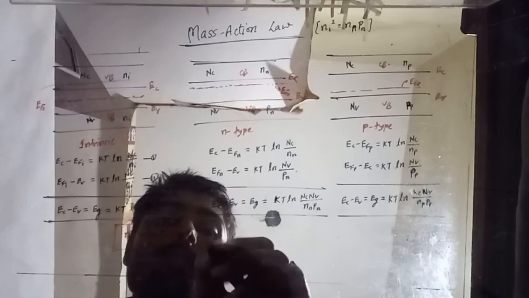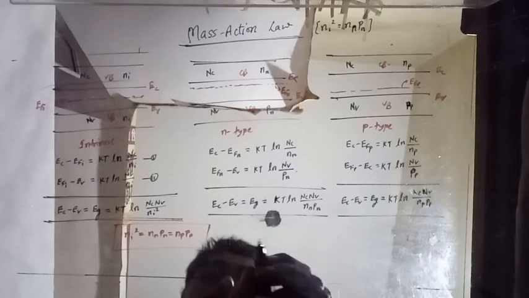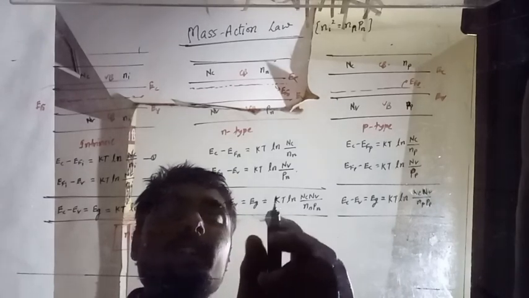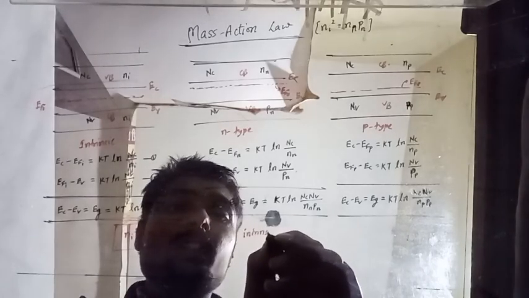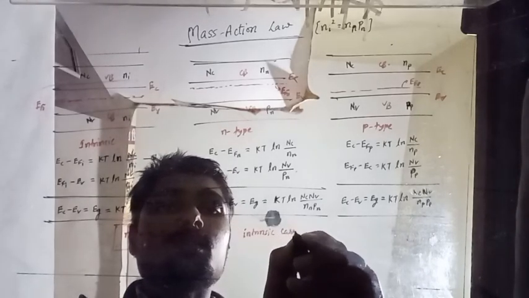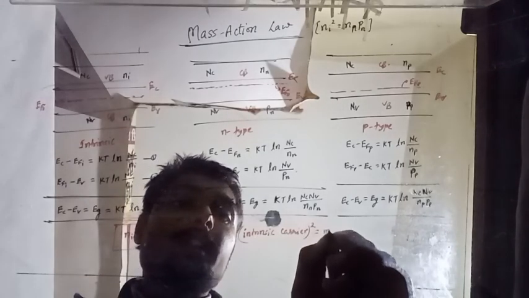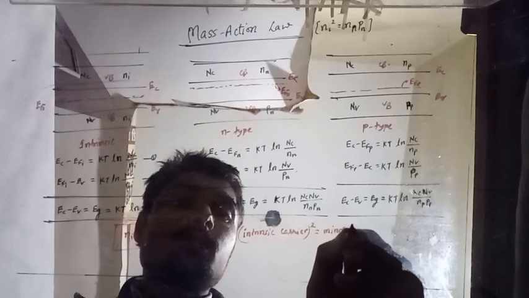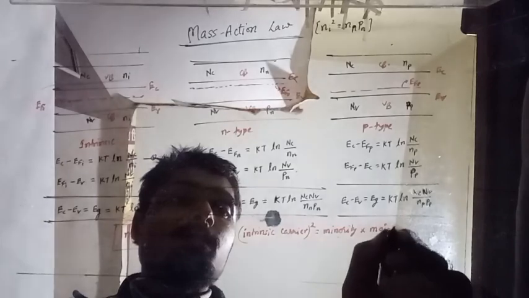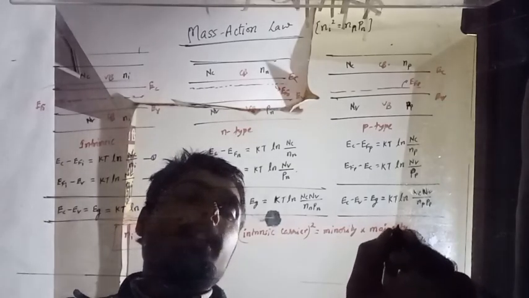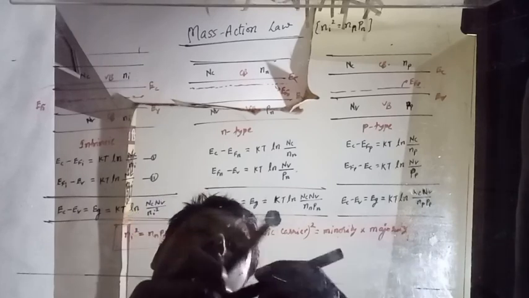It means intrinsic carrier concentration squared equals minority carriers into majority carriers. This is called our mass action law. We have proved it successfully.